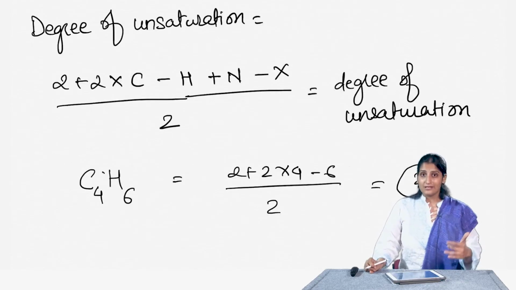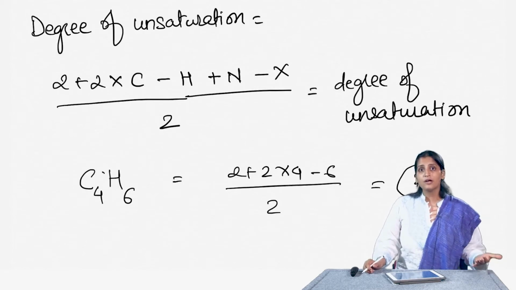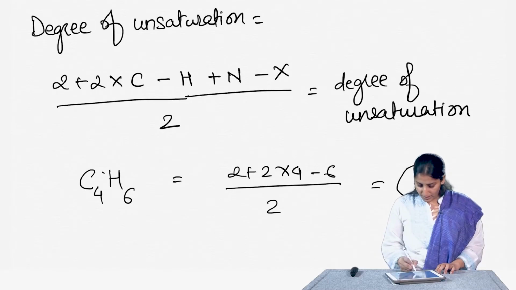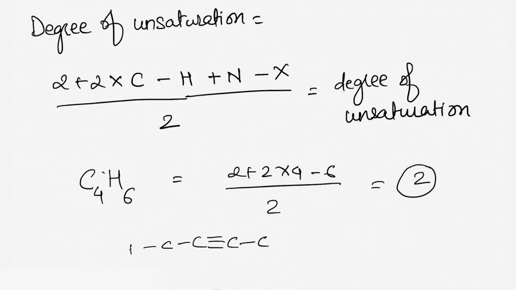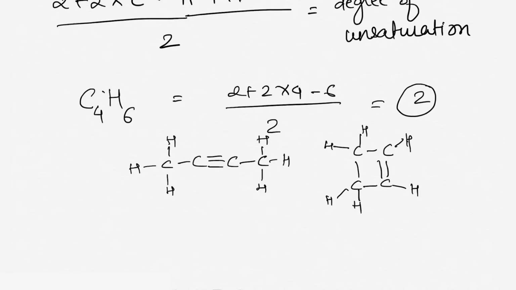There are various constitutional isomers possible for C4H6, and as we draw them you will realize that all of them are really possible isomers. So, for example, I can have a C4H6 that looks like this, or I can have a C4H6 that looks like this, and all of these are valid possible structures.